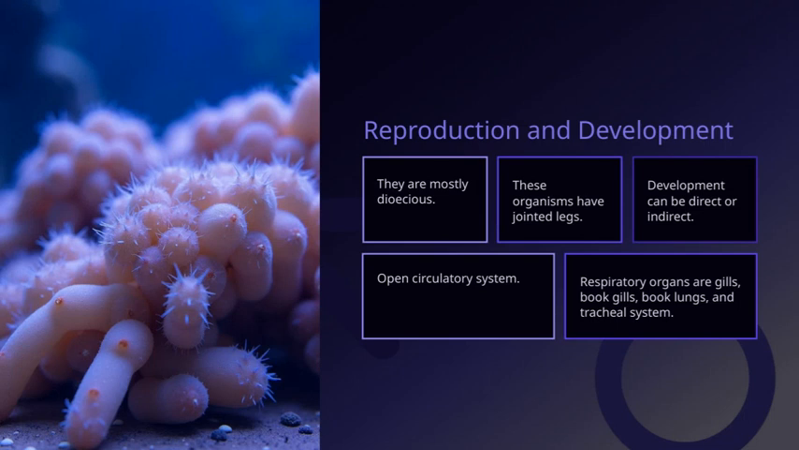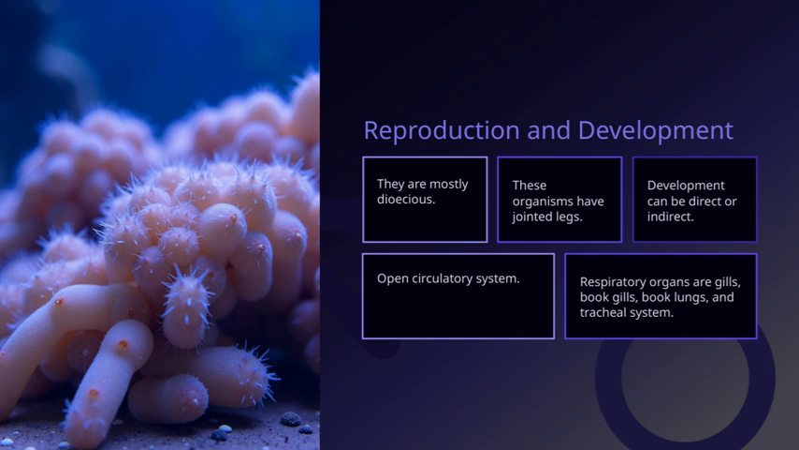Development can occur either directly or indirectly, depending on the species and their life cycle. When we talk about respiratory organs, you'll notice a variety such as gills, book lungs, and the tracheal system, each adapted to different environments and organisms. These organisms typically have jointed legs, which are a key feature of their exoskeleton and mobility. Most of them possess an open circulatory system, meaning their blood flows freely within body cavities, which is quite different from the closed system seen in vertebrates.